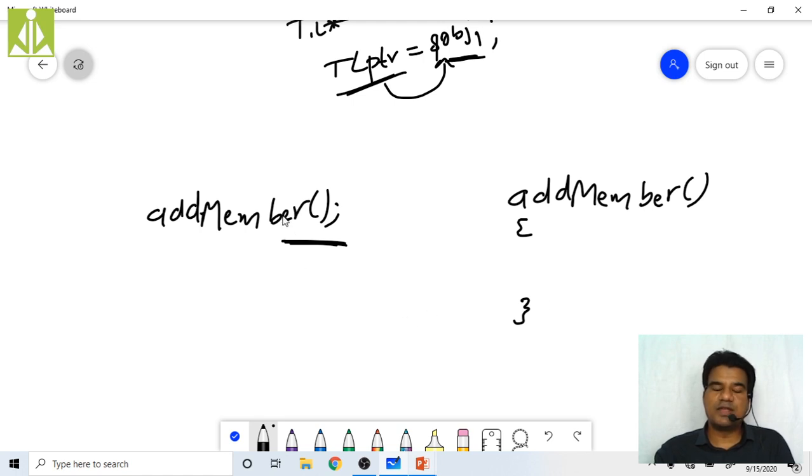Whenever it sees the function call, the control will jump from here to here. This kind of binding, in a general scenario, will occur at compile time.